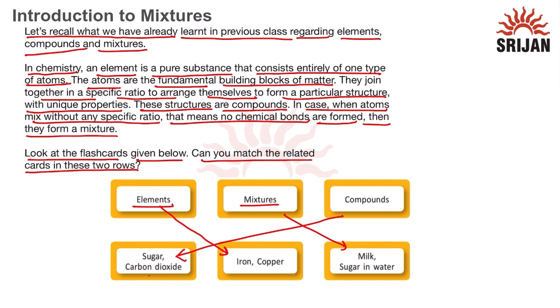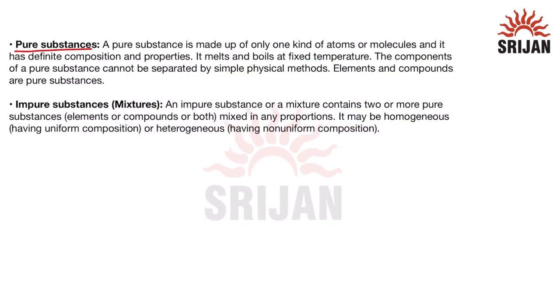Carbon dioxide is CO2 and sugar is glucose, which can be written as C6H12O6. So these are the types of compounds, as they are made up of more than one atom. Now let us read about pure substances.